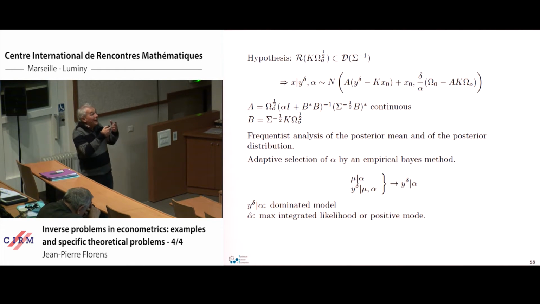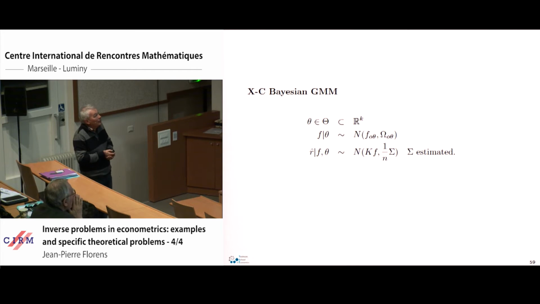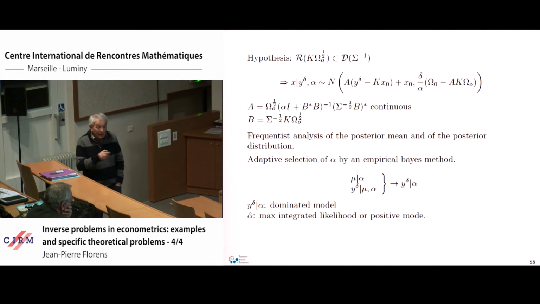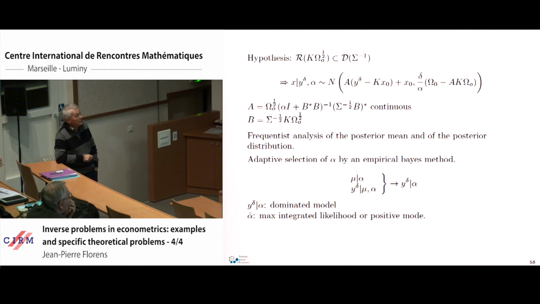And so we have a likelihood in alpha, because these sampling distributions are dominated, and then we can estimate alpha by posterior modes, for example. So if you put a prior distribution on alpha, we can compute the posterior mode, and this is a purely data-driven way to select alpha. And in some previous papers, we have exactly considered the properties of this estimation of alpha, and we have a kind of oracle inequality, and then you plug in this alpha in the previous step.